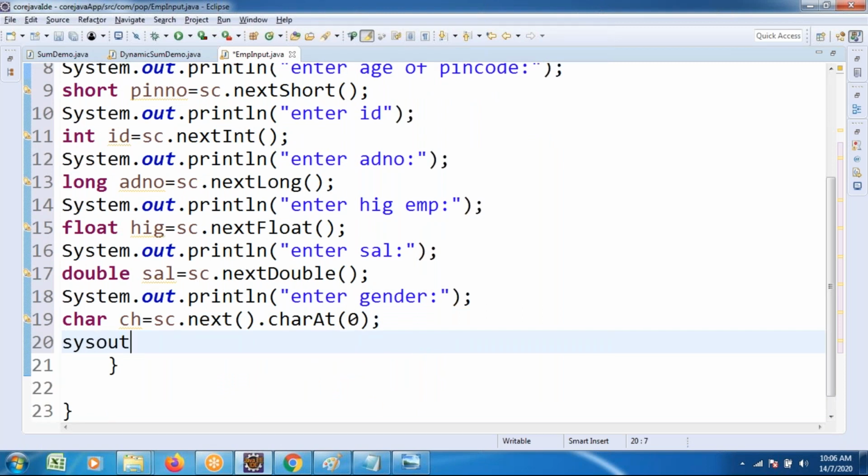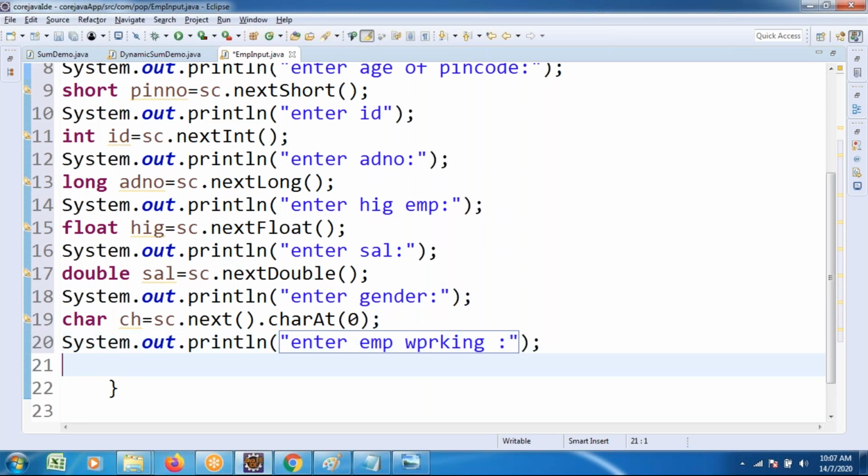Similarly, one more type I wanted to take. Enter employee working status, true or false. Working status: whatever you wanted to write, in double quotation as it is. So, Boolean. You wanted to read the Boolean type of data.